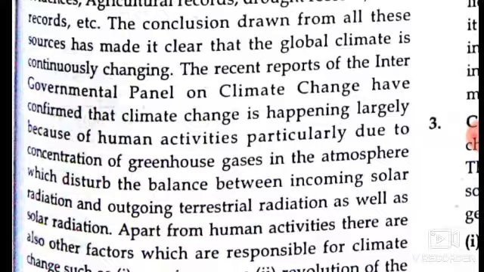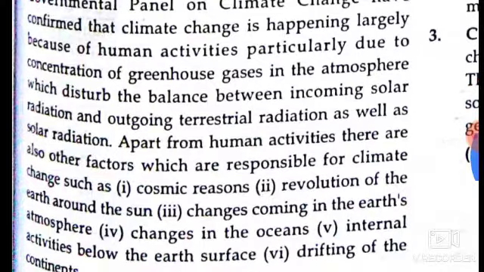The recent reports of the Intergovernmental Panel on Climate Change have confirmed that climate change is happening, largely because of human activities, particularly due to the concentration of greenhouse gases in the atmosphere, which disturb the balance between the incoming solar radiation and the outgoing terrestrial radiation, as well as solar radiation.